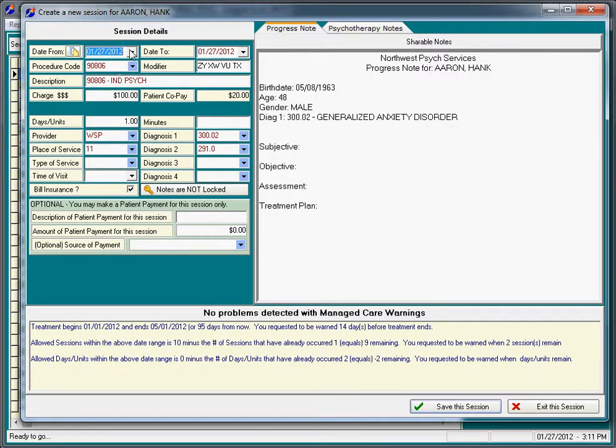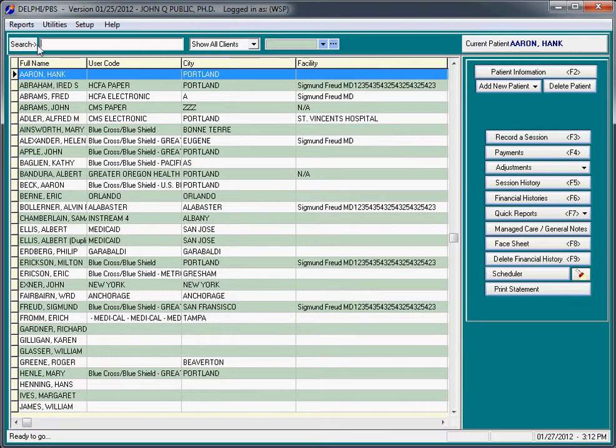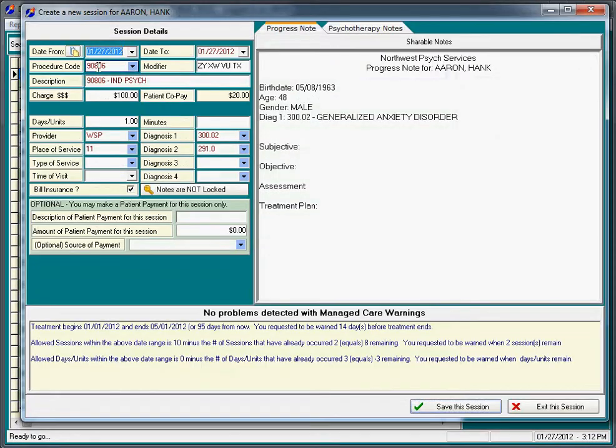Let's record a couple more sessions for him. We saw him on the 1st, let's say the 8th. And again, Hank is doing what he should do by paying a copay of $20 a session. This is according to our best belief about what should be going on. And again, I'm going to record another session for Hank, and this time on the 15th. And again, Hank is making his copays because both Hank and the provider believe that the copay really should be $20 a session.